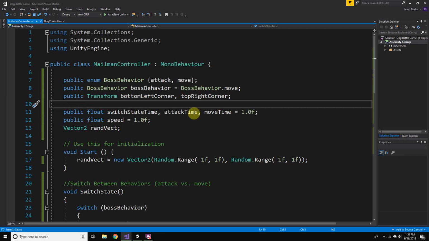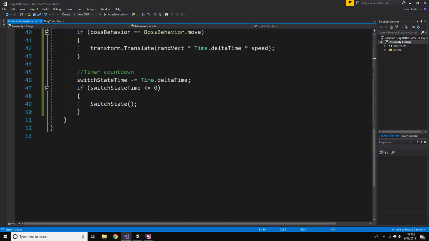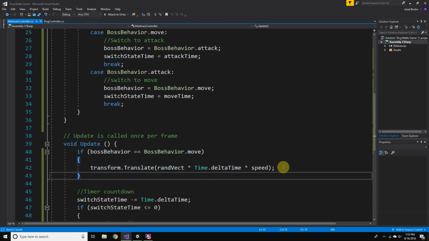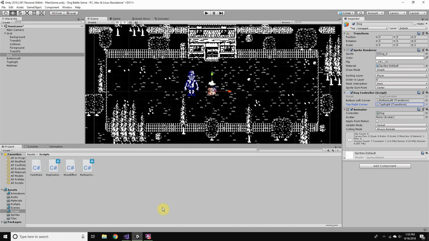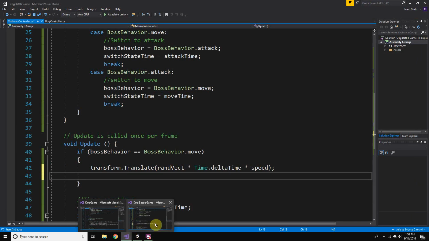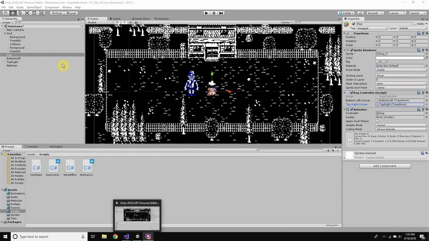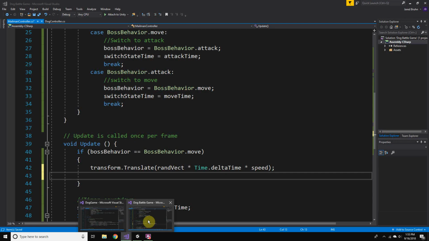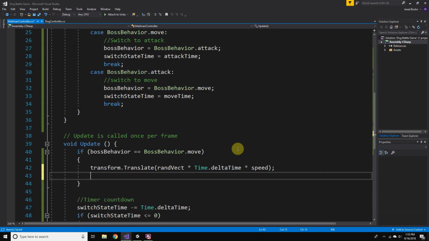And in our behavior here, when we're moving our mailman around, we want to check if it's past the bounds or at the bounds. So we'll check for X first, and let's also think about what we want for each of these.